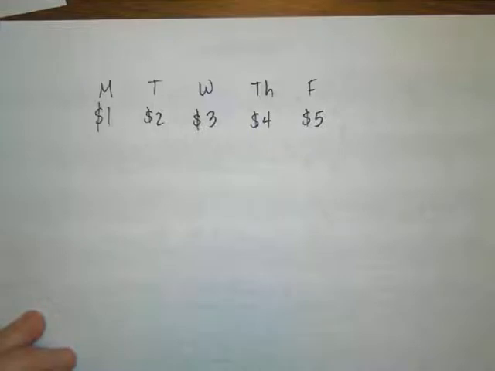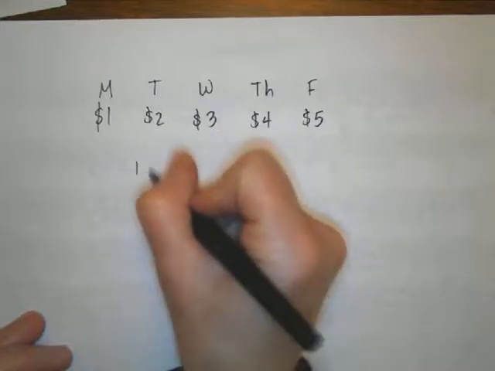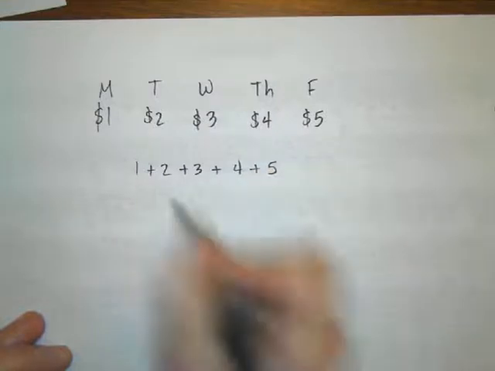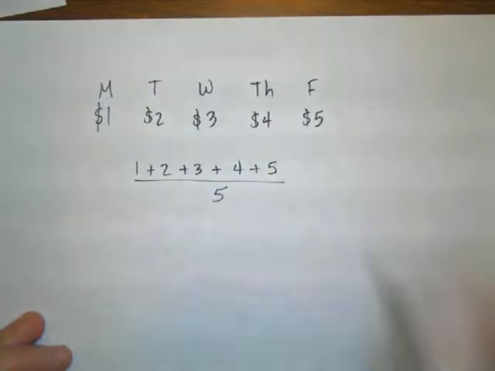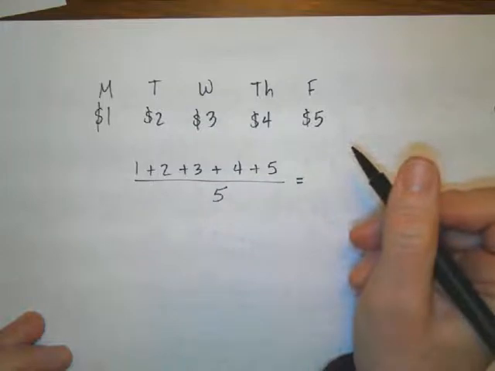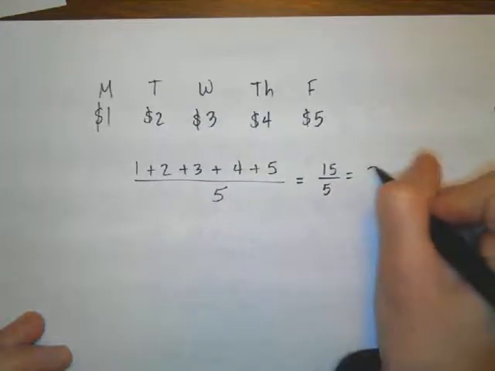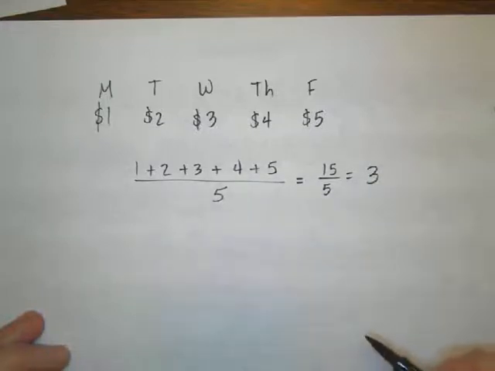So, anyway, if someone asked you how much money you got each day, what would you tell them? You would probably tell them the mean or the average, right? So you would probably say, well, I get 1, and then I get 2, and then I get 3, and I get 4, and I get 5, but that's over the course of 5 days. So on average, if I add those together, I get 15, divide that by 5 days. On average, I'm getting $3 a day, right?